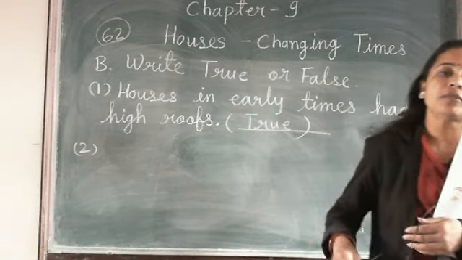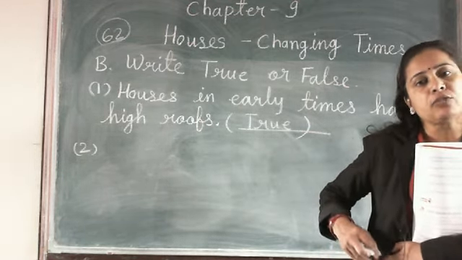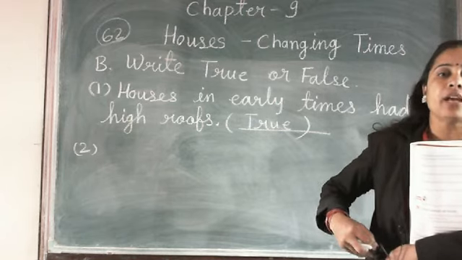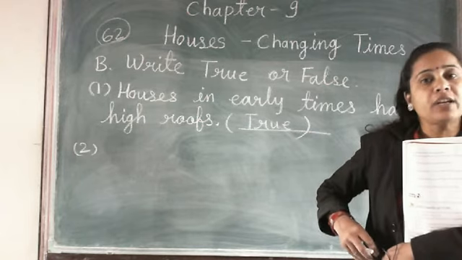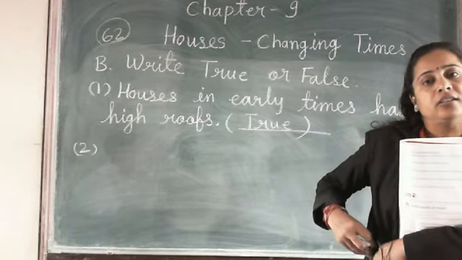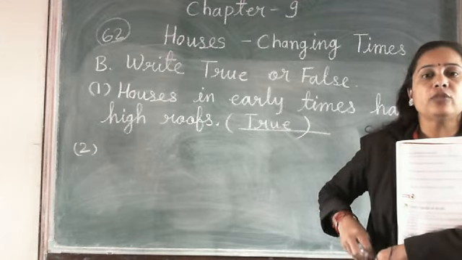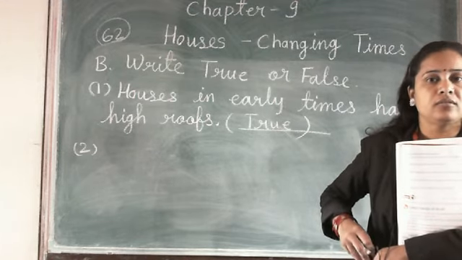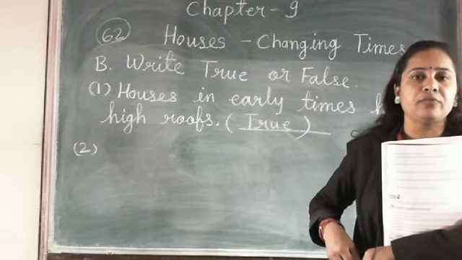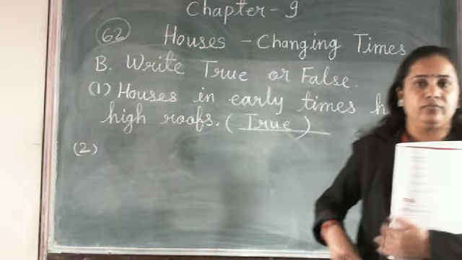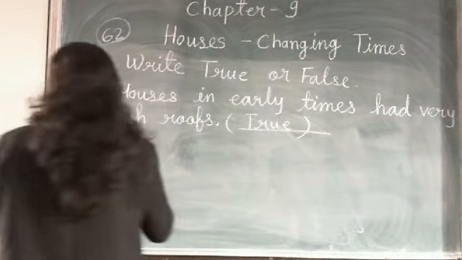Why? Because most of the families lived in a joint family. So many members lived together. For that they made so many rooms, and open space was also available at that time. They left space around the house and used big doors, big windows and very high roofs. Clear? So the first one is correct.